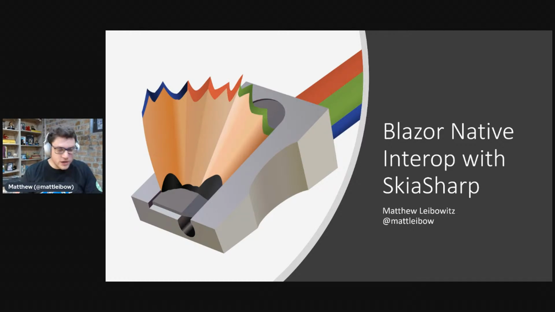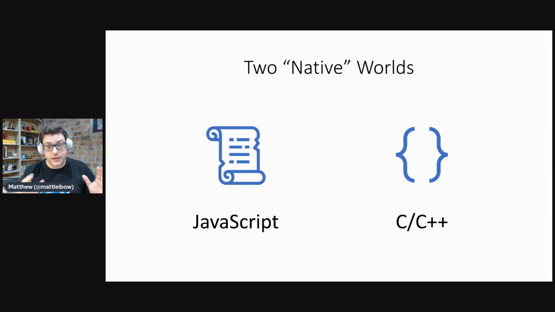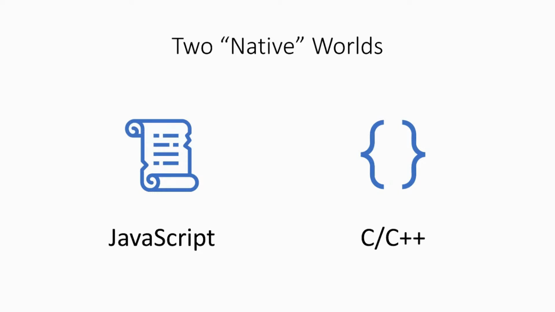So what we're going to talk about today is basically doing native interop, right? Crossing the boundary between writing C# code to maybe JavaScript, which is native for the web. Before there was any other language in the browser, there was JavaScript. We're going to have a look at some basic interop with that, as well as some interop with C++. This is the new feature that came with Blazor WebAssembly recently, I think in the last preview.